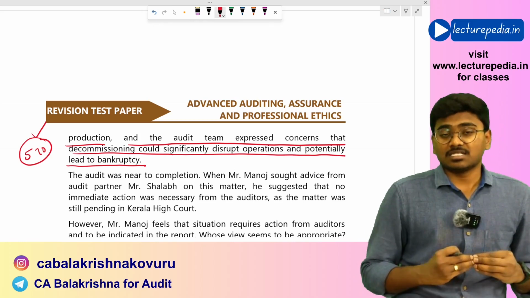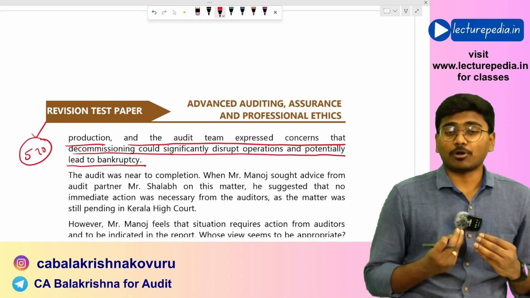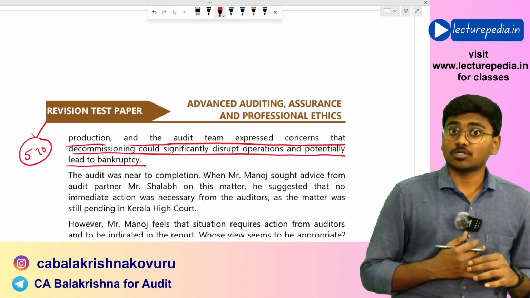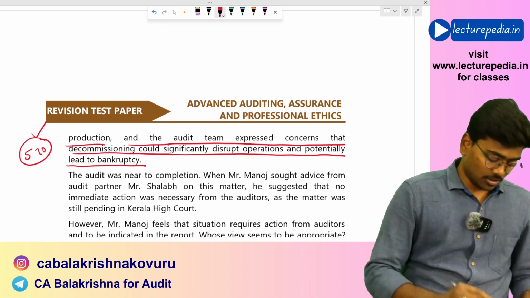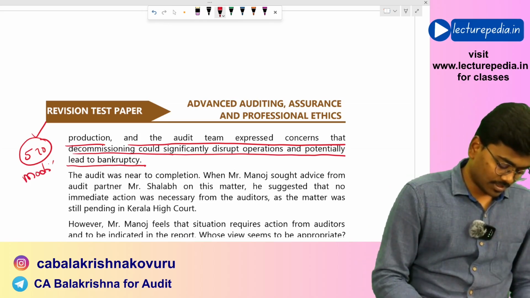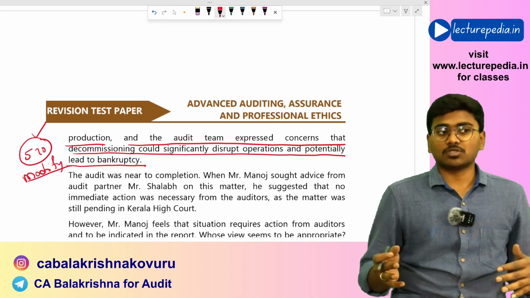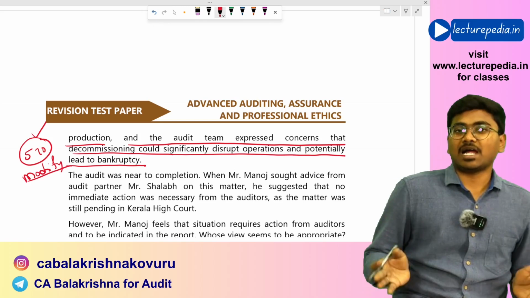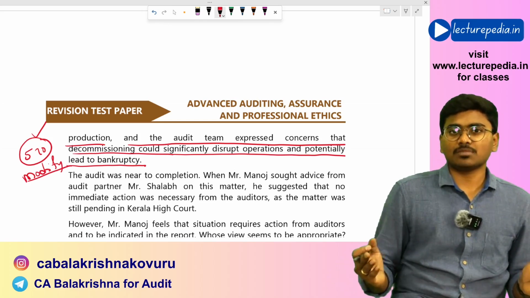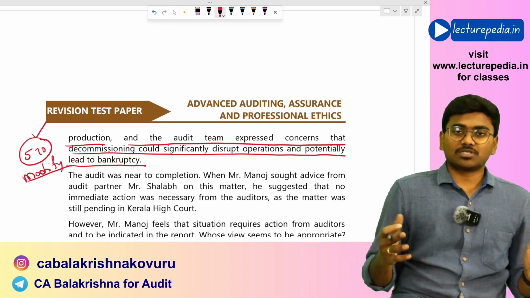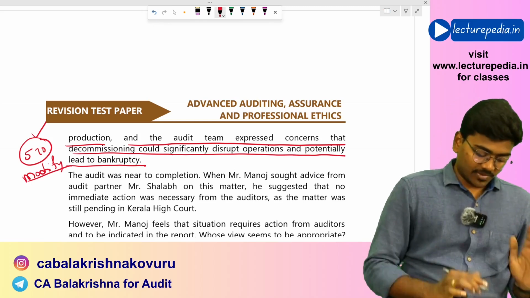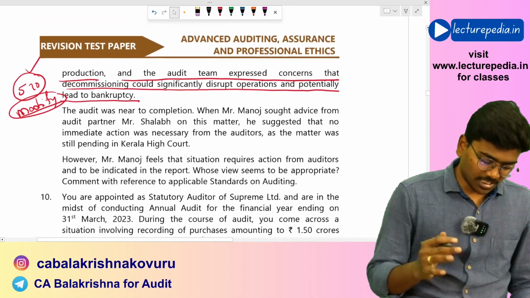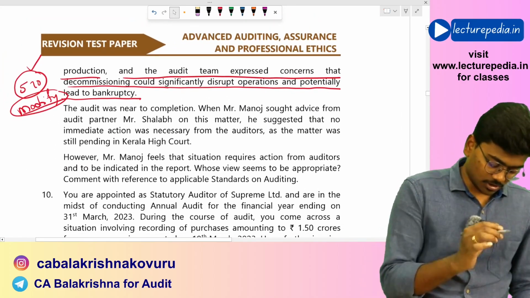Since this event will cast a significant doubt, it needs to be properly disclosed in the financial statements, but it has not been disclosed. So the auditor, as per SA 570 also, should modify the opinion. If the item is only material, then he will give a qualified opinion. If it is both material and pervasive, then he will give an adverse opinion. So based on the pervasiveness of the item, he will give either an adverse or a qualified opinion, but in either case he has to modify the opinion. So that will be your conclusion for question number 9.